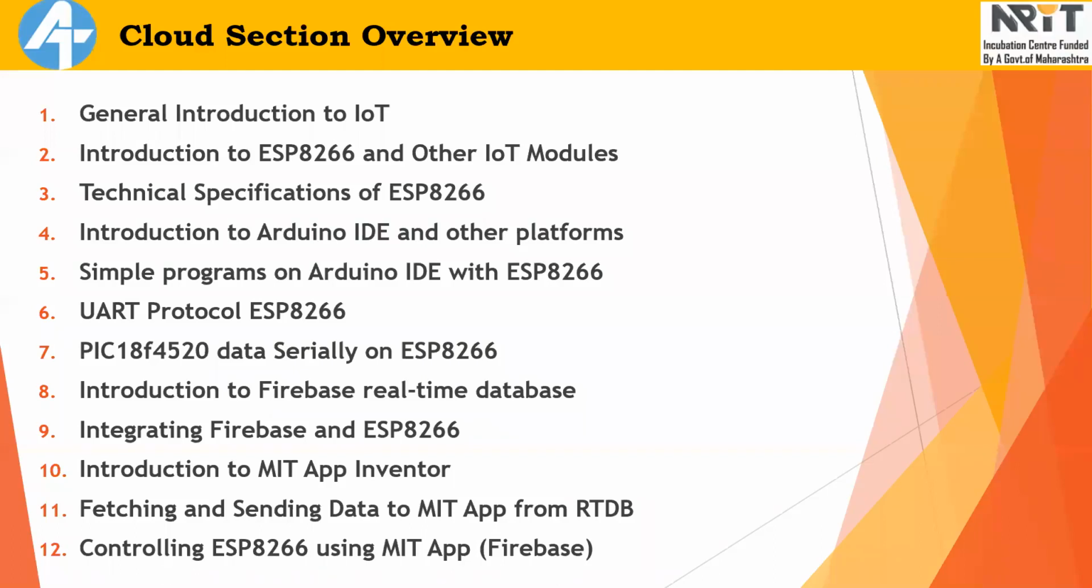After that, introduction to MIT App Inventor. Most of the participants in this internship program are from a non-software background, from electrical, instrumentation, and electronics. For this reason, we have included the MIT App Inventor platform. Using this platform, you can easily make Android applications without having knowledge of Java and Kotlin. These are the languages used for professional Android development. So without knowledge of these languages, you can make your own app using MIT App Inventor. It is just a drag and drop block system.